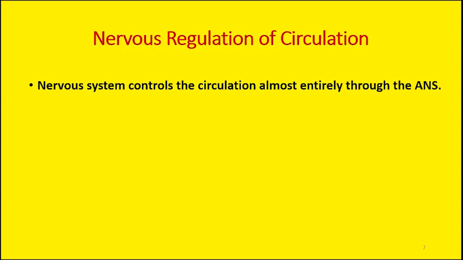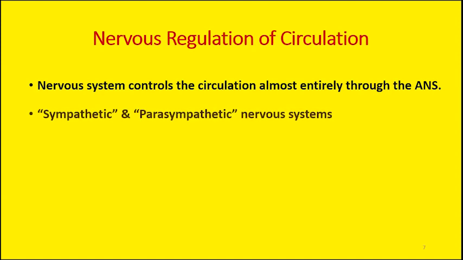through the autonomic nervous system. So again, the role of the autonomic nervous system is very important. So almost entirely it is controlled by the autonomic nervous system. And when we use the term autonomic nervous system, we are referring to these two subdivisions of the nervous system, that is the sympathetic division and the parasympathetic division.